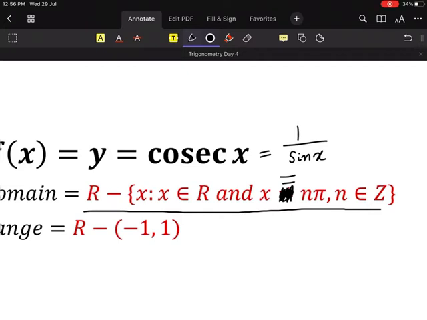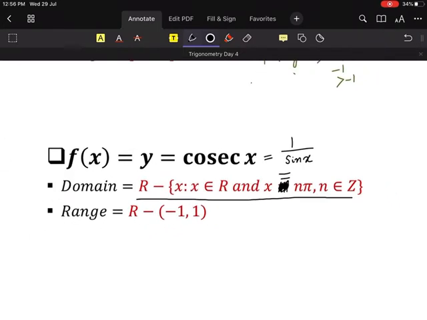So all the real values except, minus means I am removing those, except when x is equal to n pi, because when x is equal to n pi, sin x equals 0, and when sin x equals 0 I get 1 by 0, and when 1 by 0, cosec x becomes undefined. Okay, so domain is clear.